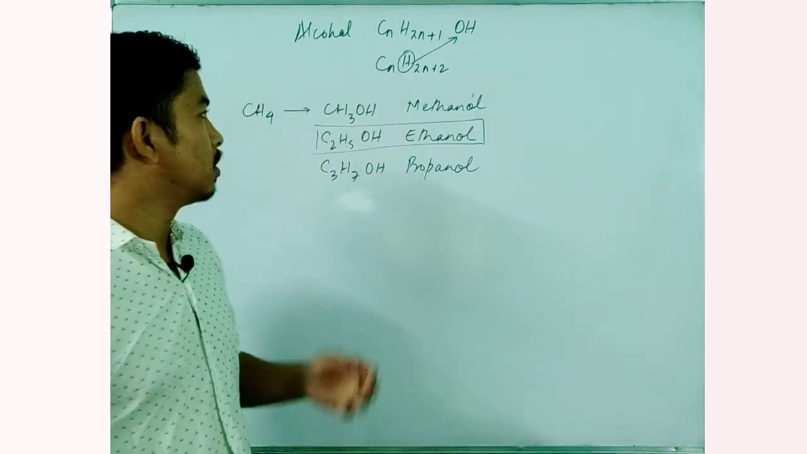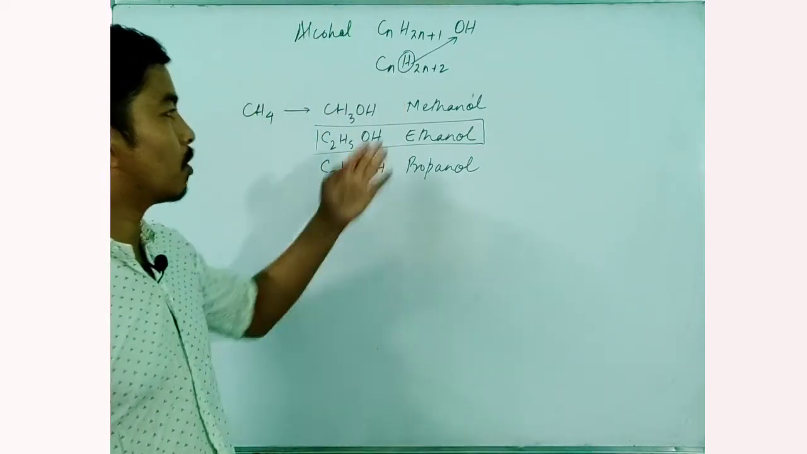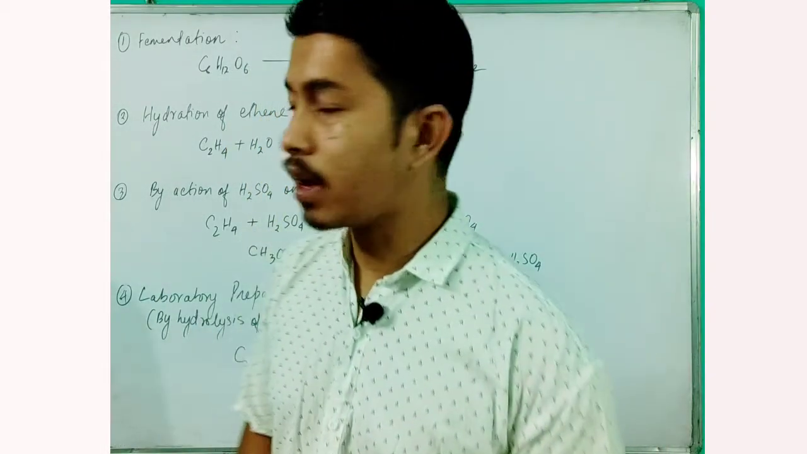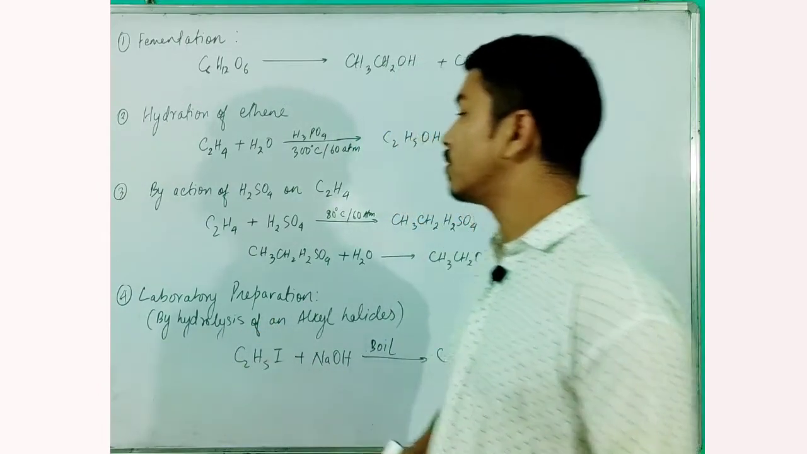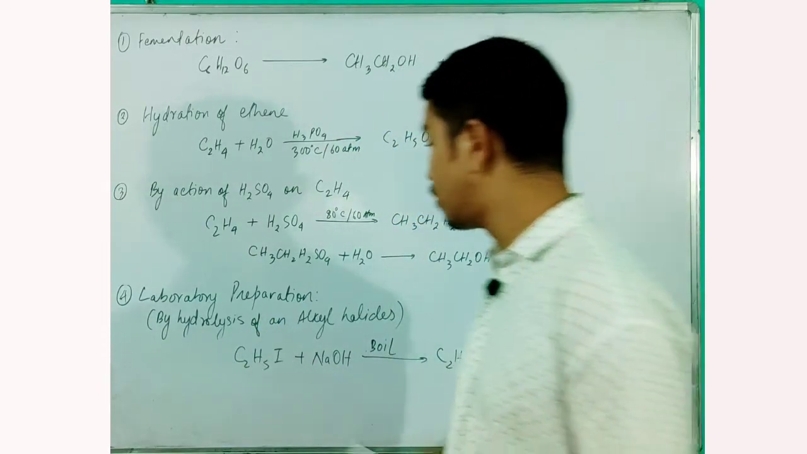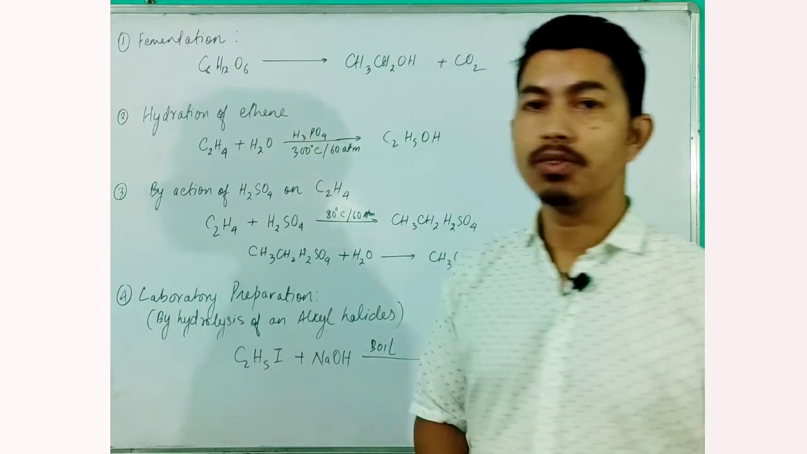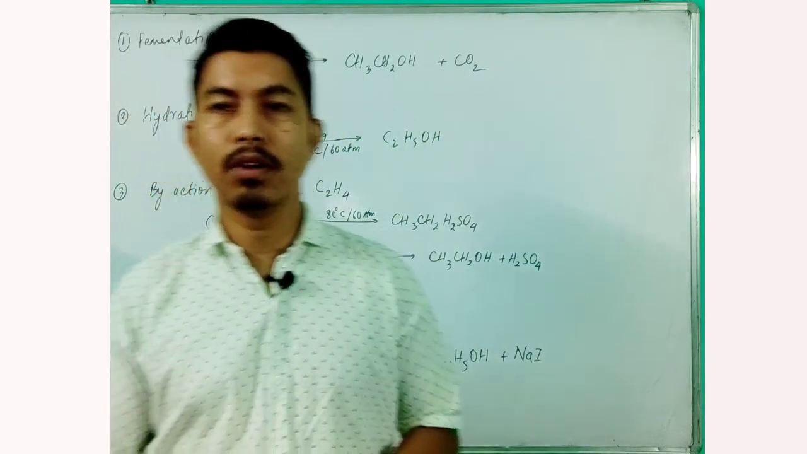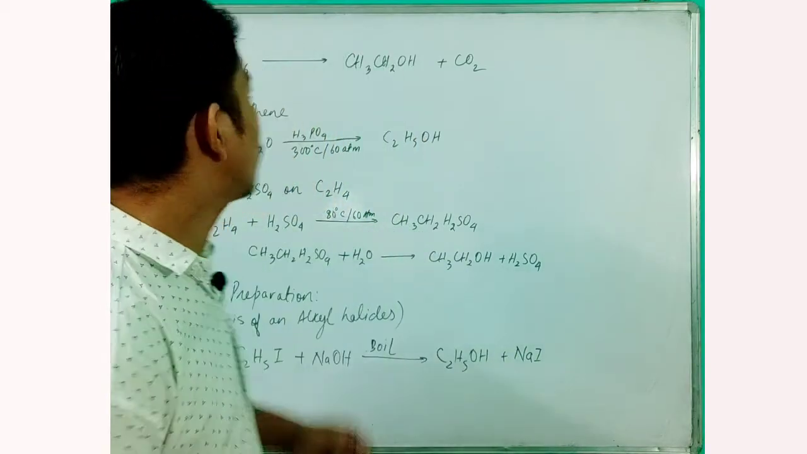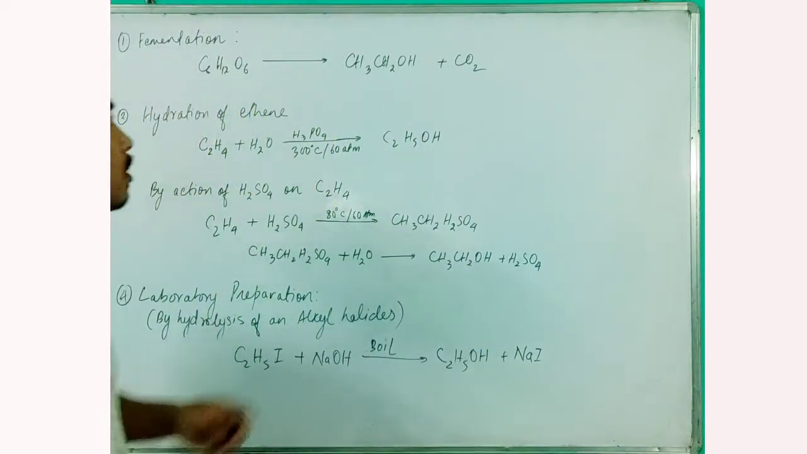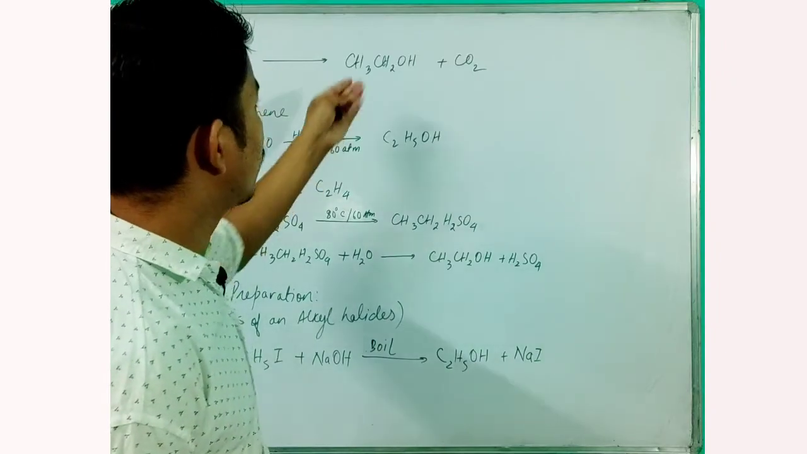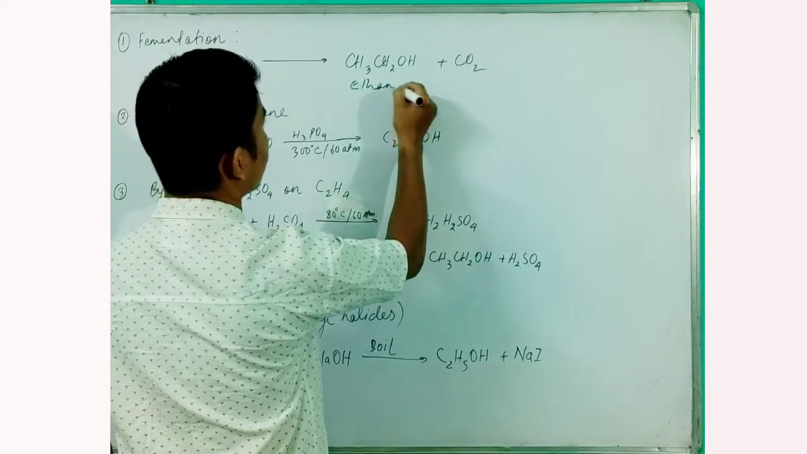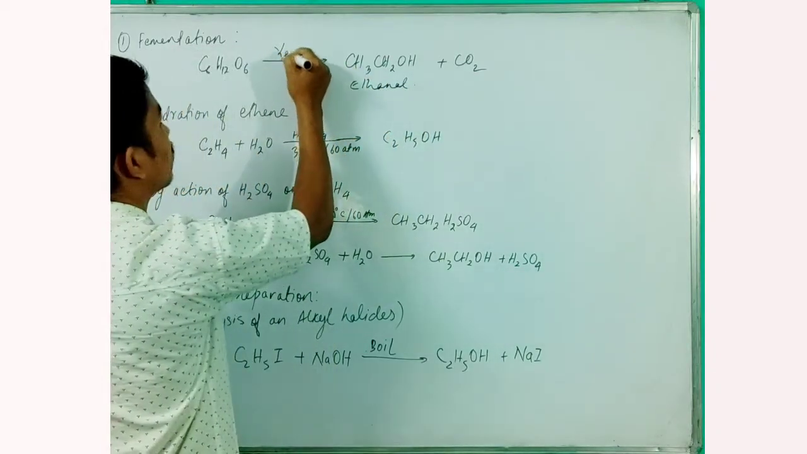So let's begin with the different methods to produce ethanol. In this whiteboard I have written the four different methods of producing alcohol. The first one, as we know, is that alcohols can be prepared by the fermentation of carbohydrates. For example, when sugar is fermented, we simply get ethanol in the presence of a catalyst like yeast.